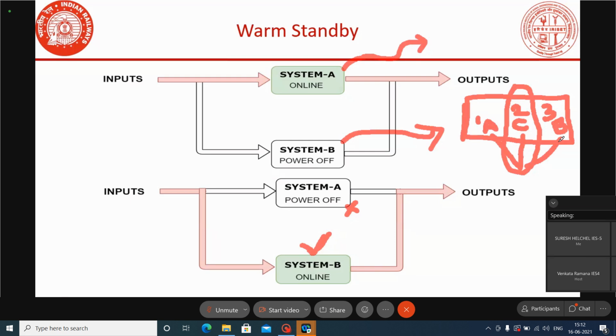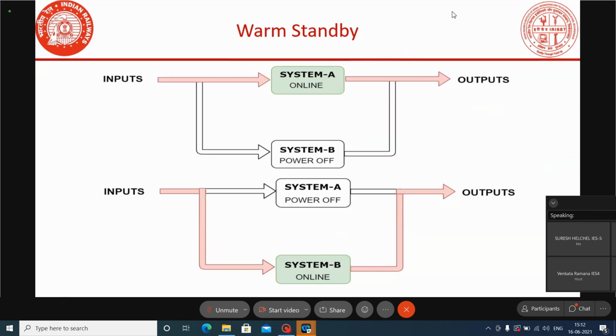A system. Suppose in case any system fault is there, to transfer automatically from A to B or B to A, we always have to ensure that the switch is kept in the auto mode.